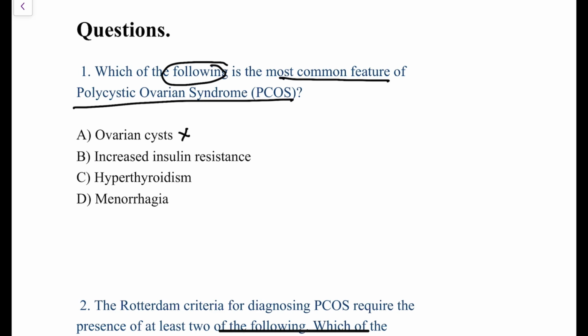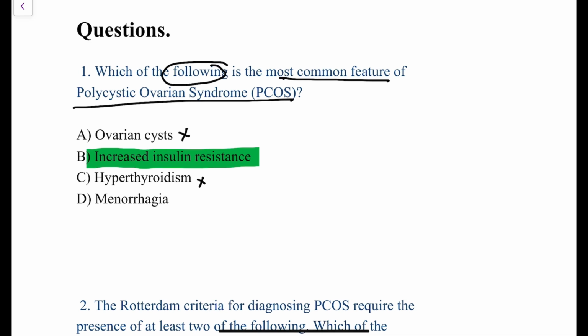The second option, increased insulin resistance. Yes, increased insulin resistance is seen in patients of polycystic ovarian syndrome. So this option is correct. What is the third option? Hyperthyroidism. Is hyperthyroidism a feature of polycystic ovarian syndrome? No, it is not. The fourth option is menorrhagia. What do you mean by menorrhagia? Excessive bleeding in terms of flow as well as in number of days. Is menorrhagia a feature of polycystic ovarian syndrome?